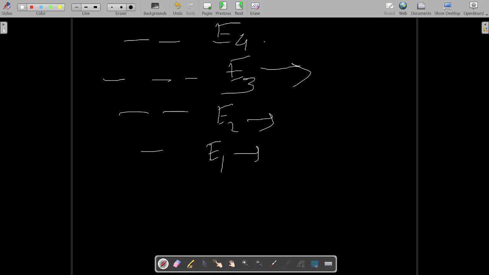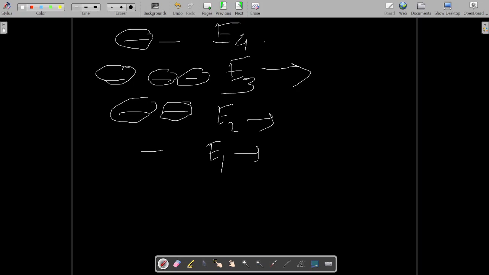So the energy of the containers at the same level will be the same. The energy of this and this will be the same, and the energy of this and this will be the same. So these are basically your degenerate levels.